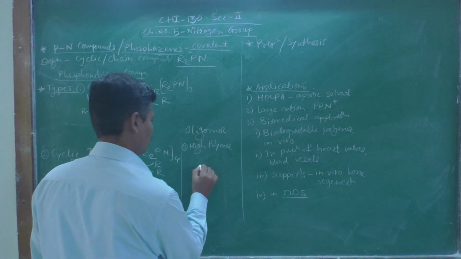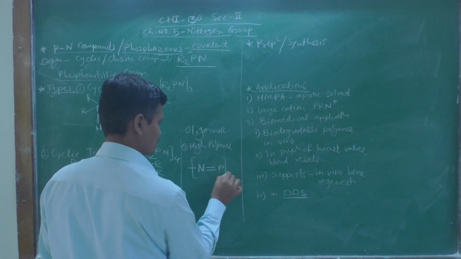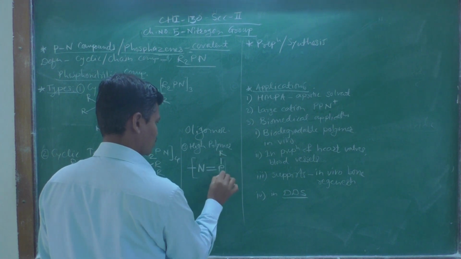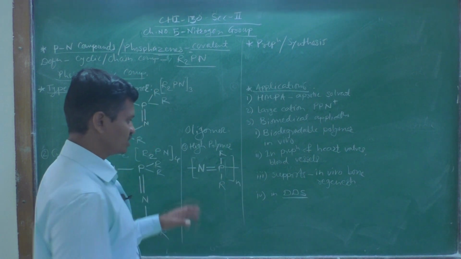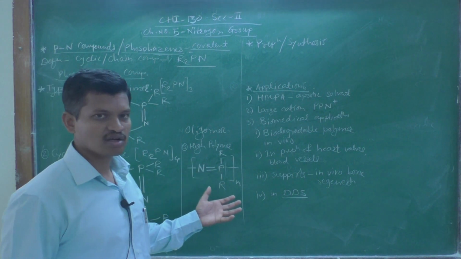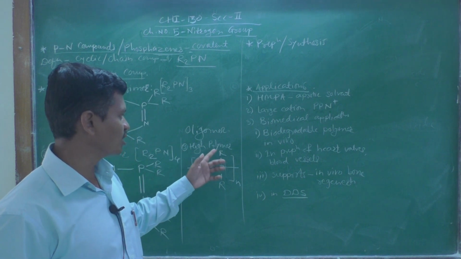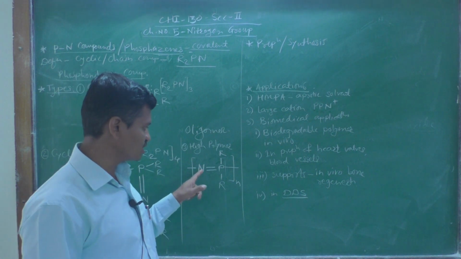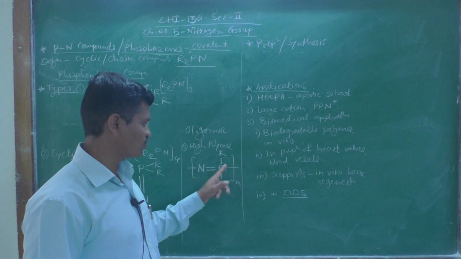So nitrogen atom, double bond, phosphorus here, and each phosphorus has two R groups, n times. So this is the structural formula of this high polymer phosphazene or oligomer of phosphazene. Again in this case nitrogen is trivalent, 1 2 3, and phosphorus is pentavalent, 1 2 3 4 5.